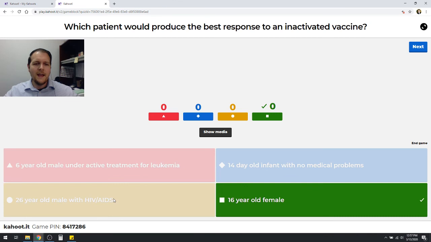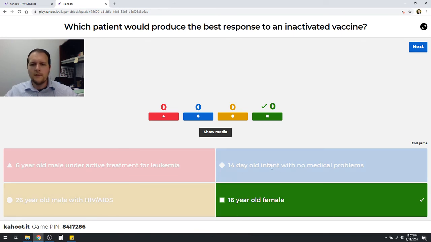26-year-old male with HIV/AIDS. Now this is going to be dependent on what their CD4 count is. If it's particularly low, say less than 200, yeah, they're going to have a harder time mounting a response. But if they're under pretty good treatment and they are well controlled, the CD4 count's over 200, they're more likely to have a good response to that. So again, a precaution.